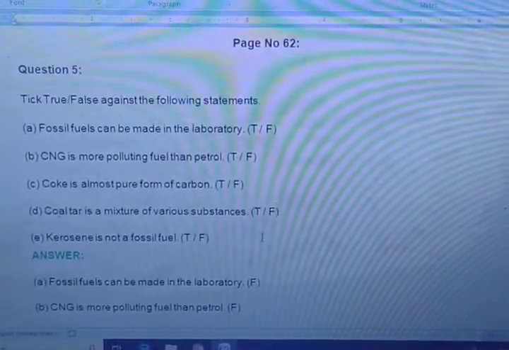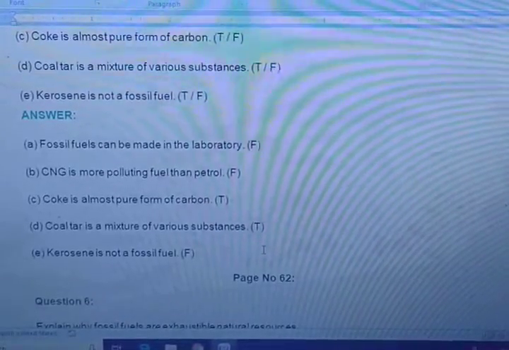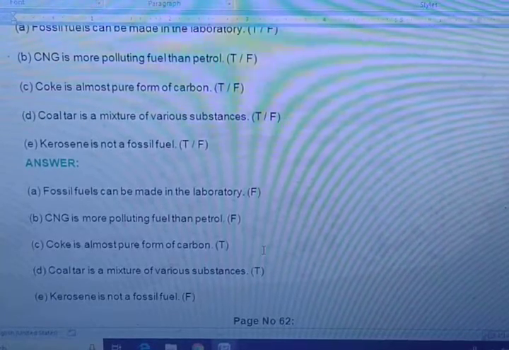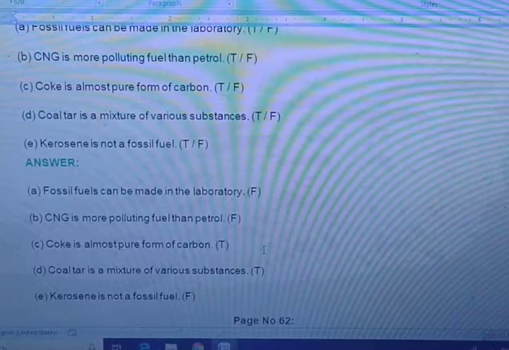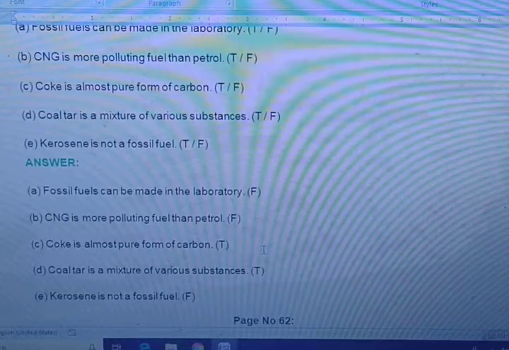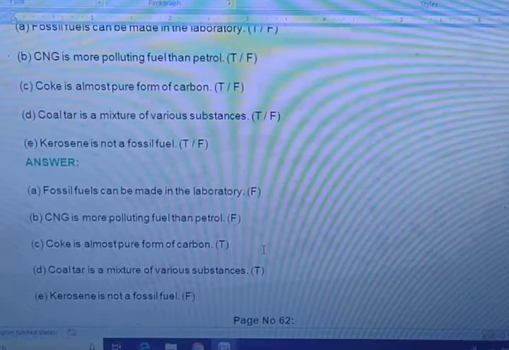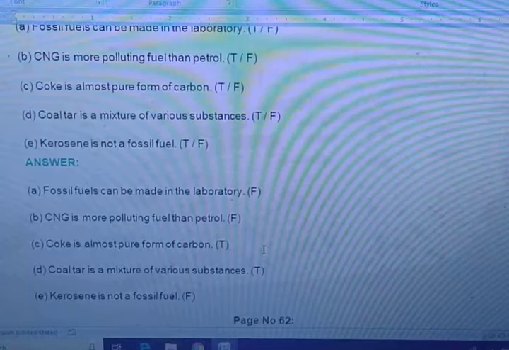See, all the questions are written here and all the answers are written here, right? So first of all, let me explain with the questions. Fossil fuels can be made in the laboratory. False. Why? Because millions of years ago, these fossil fuels were living organisms. After natural calamities like flood, earthquake, tsunami or any other natural calamities, they got buried inside the soil, and after burying they have converted into fossil fuels. So the first statement is false.